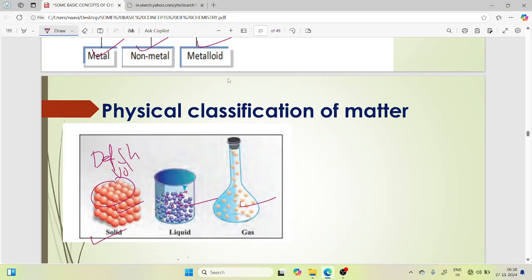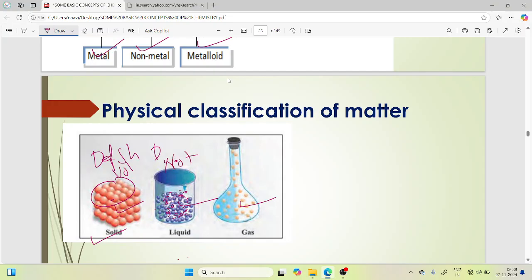In the case of a liquid, the particles are close to each other but they can move around in a particular beaker, and they have a definite volume but not a definite shape.